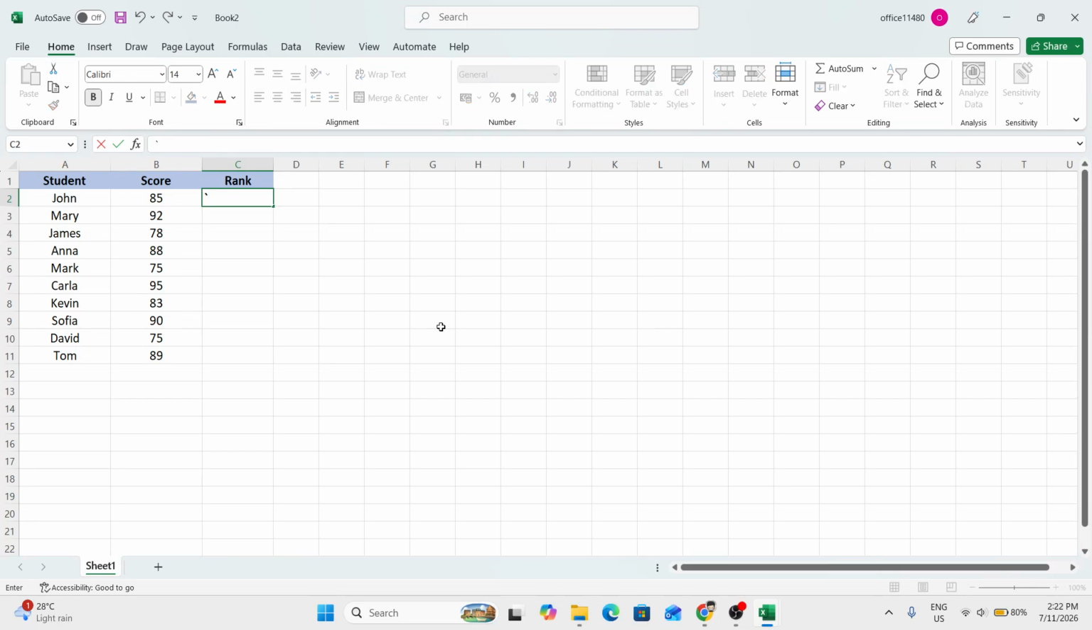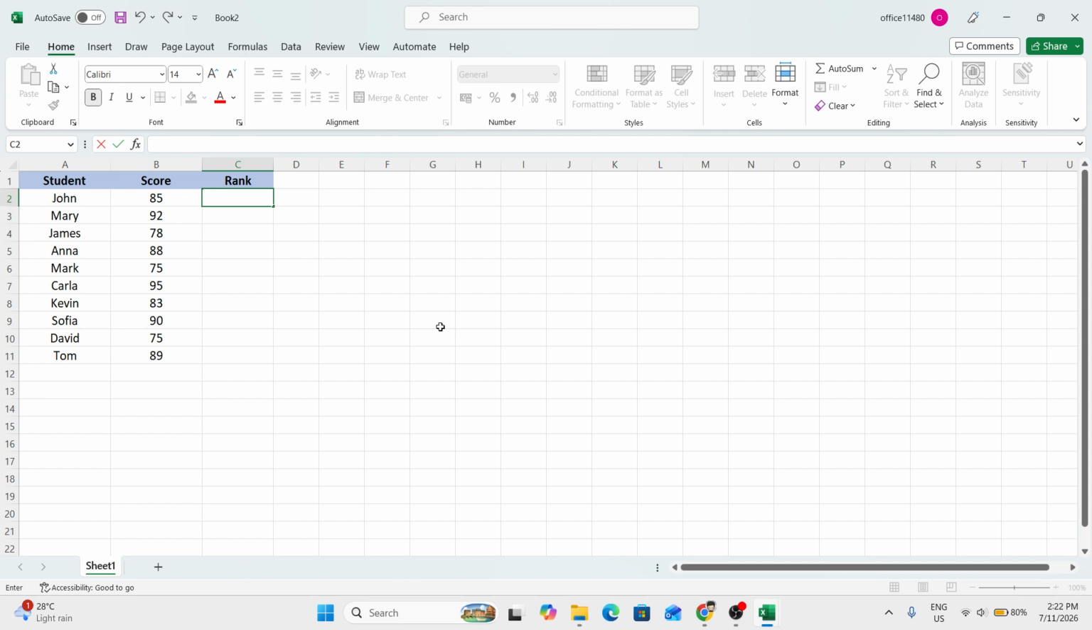In today's video, I'm going to teach you how to calculate rank in Microsoft Excel. We're going to create a formula that shows the position of each student score in a list and then copy that formula all the way down so every score gets a rank automatically. This is a very useful technique when you want to compare values and quickly see which score is highest, second highest, and so on. To begin, go to cell C2.